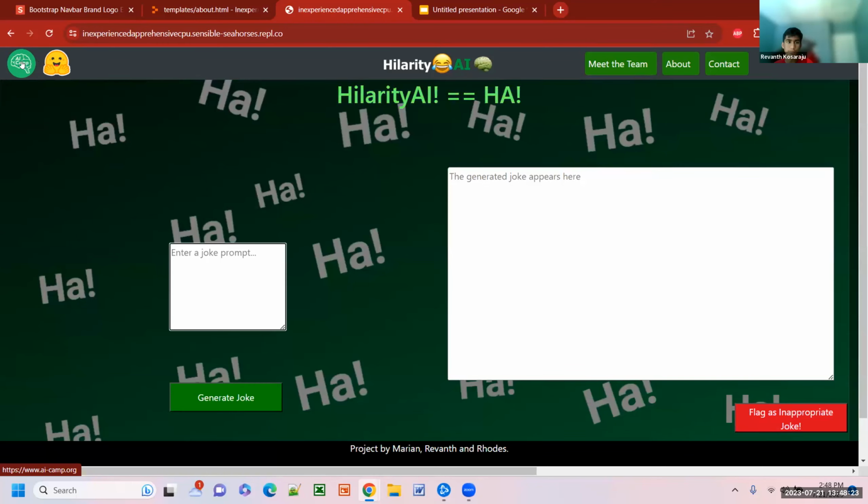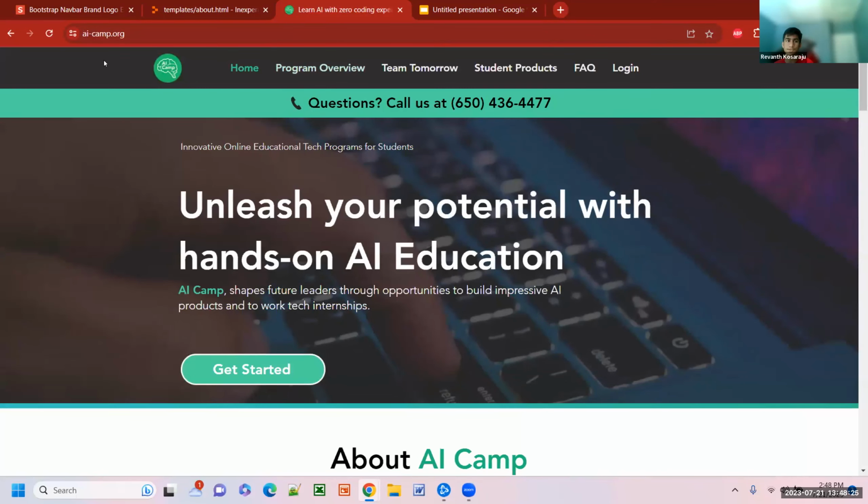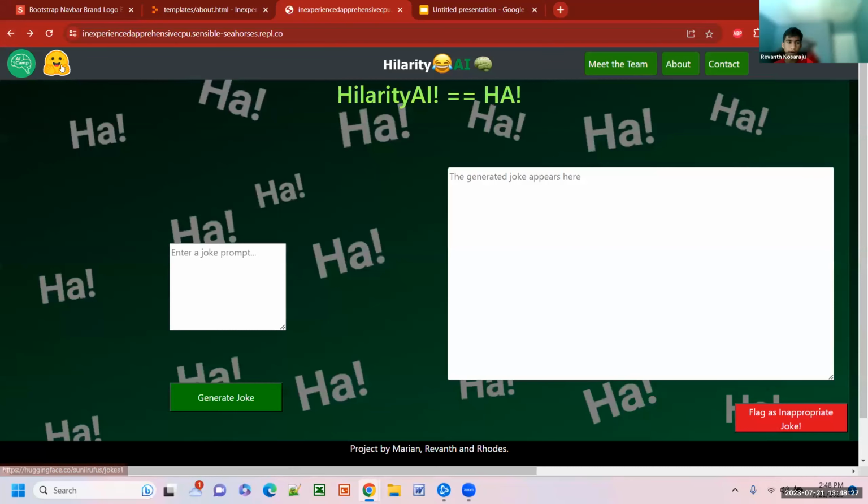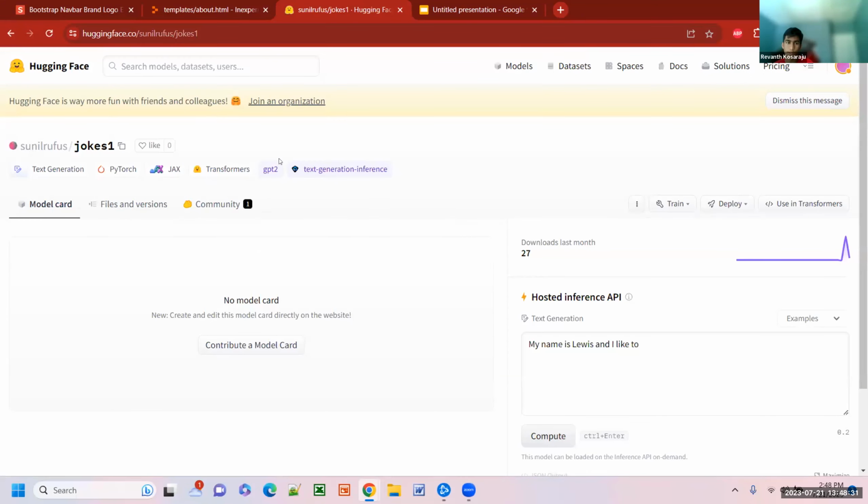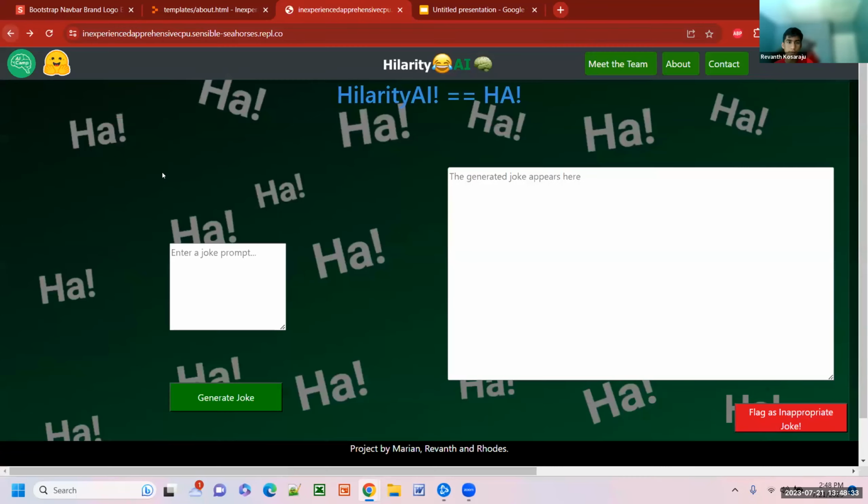and on the left side we have the AI Camp logo. So if you click this, it'll take you to the home page of AI Camp, and right next to that is the Hugging Face logo, which will take you to our project on Hugging Face. So right now, if you want to enter any prompts into the chat, I can take a few and put them into our AI.